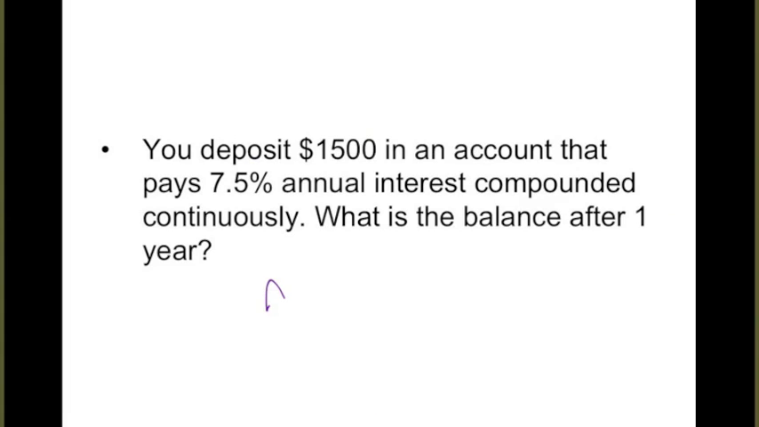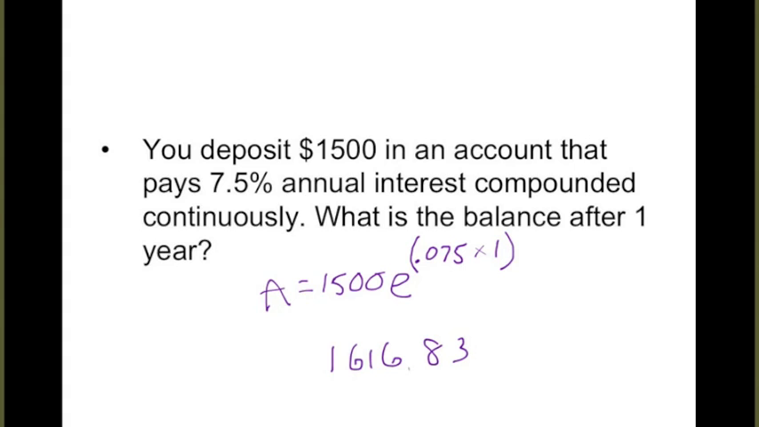For the next one, our principal is $1,500. Our rate is 0.075, and our time is 1 year again. So we plug that in the calculator, making sure to use those parentheses, and we get 1683. So after 1 year of just letting our money sit there, we earned $116.83. It's not a bad deal.